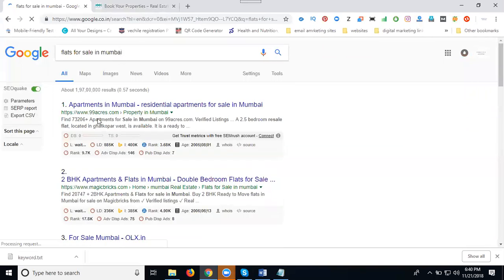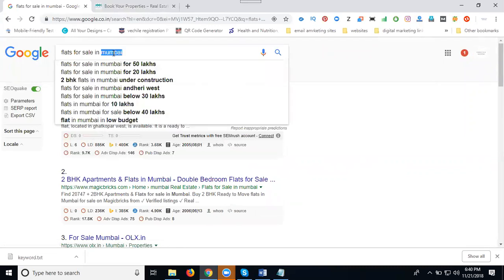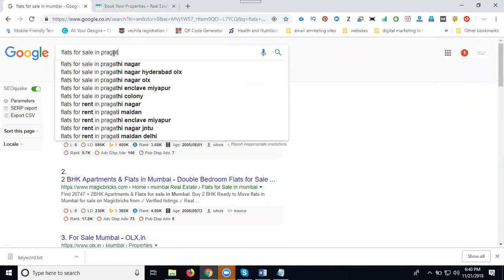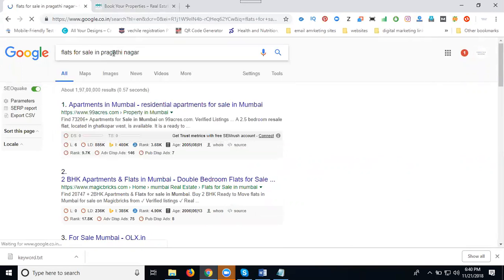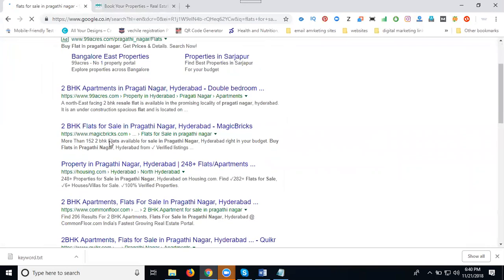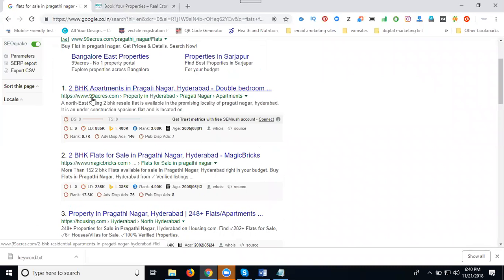The first website is 99acres. So if you change the location, place or area, the first website will still be 99acres.